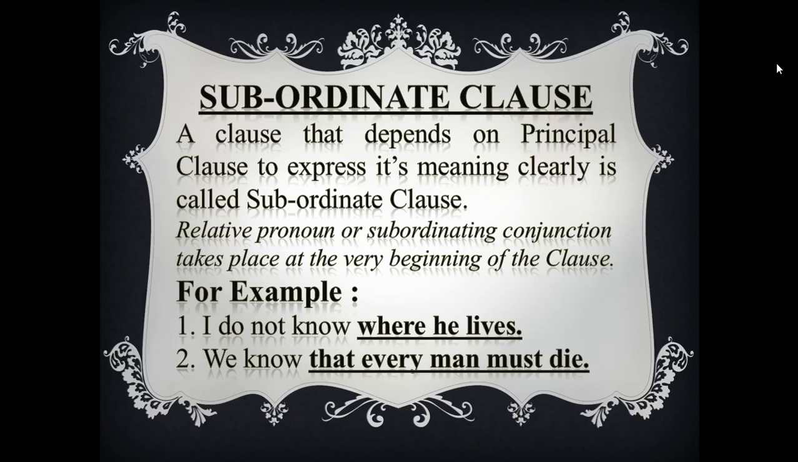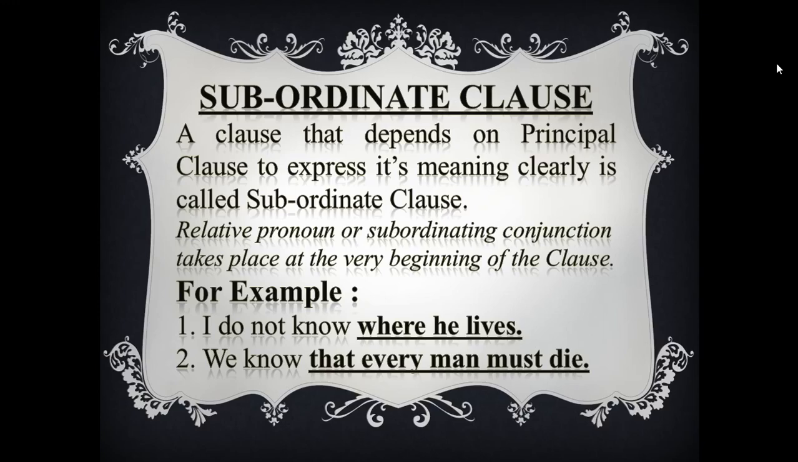And you know what is relative pronoun? Who, which, what, that. These are relative pronouns. And when, where, relative adverbs. So these things are used as subordinating conjunction at the very outset of the subordinate clause. Okay. Now look at the example.